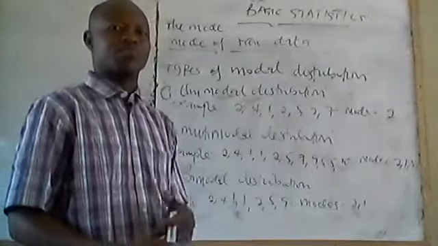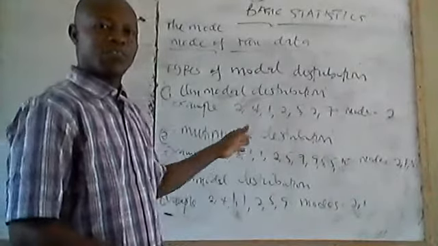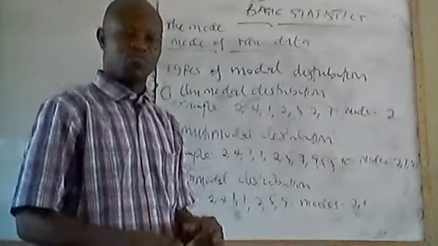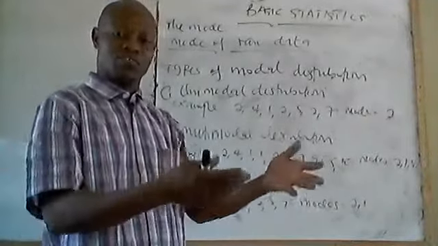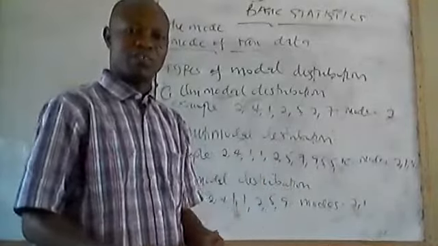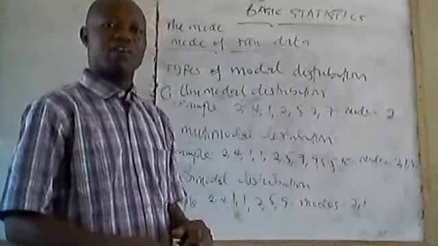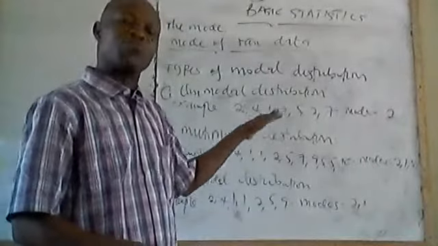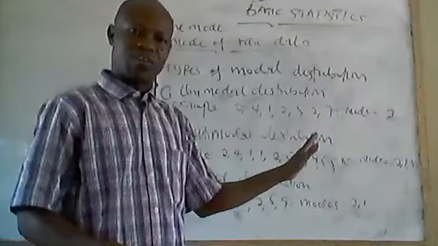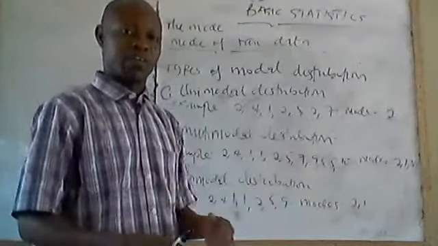If you take the mode of raw set of numbers, we shall take examples to illustrate how to determine the mode when you are given a set of raw numbers or a set of data. We shall also look at types of modal distribution when we are given a set of raw numbers or set of data which is raw in nature, it's not grouped.